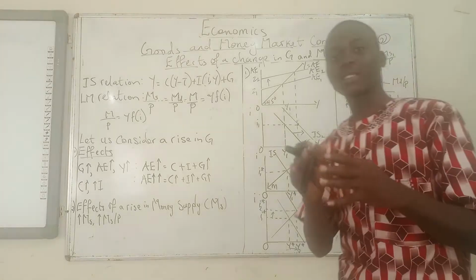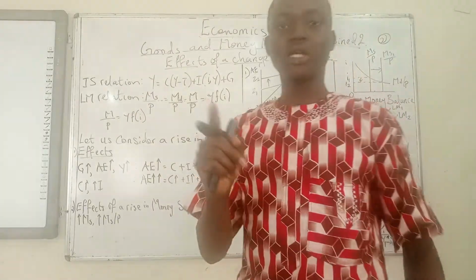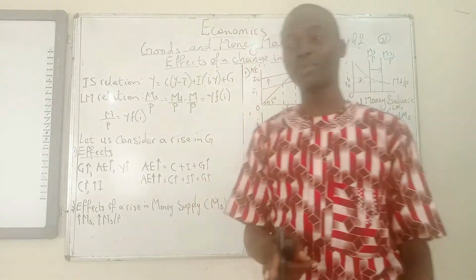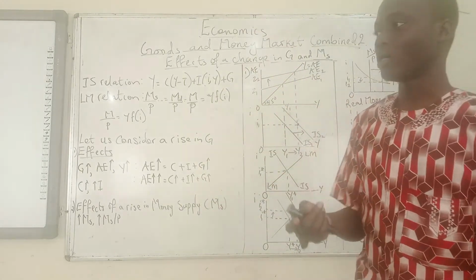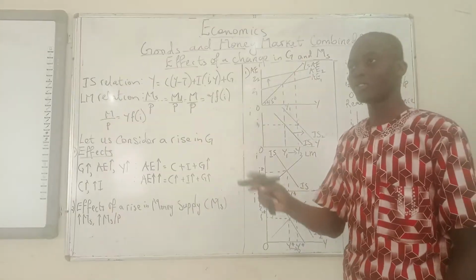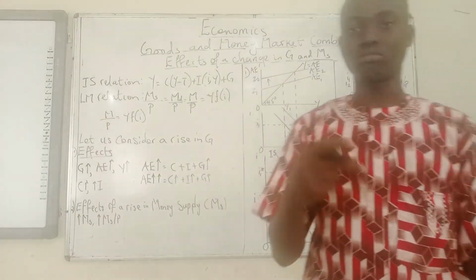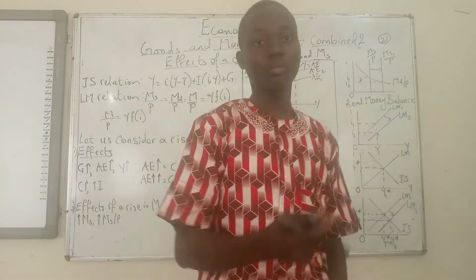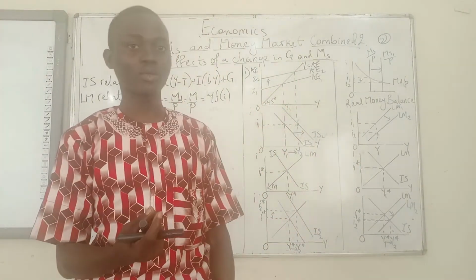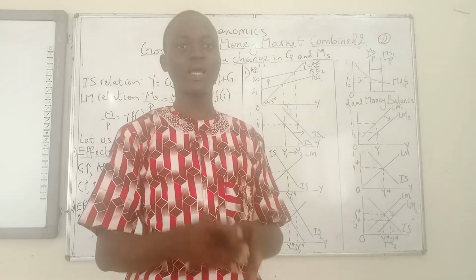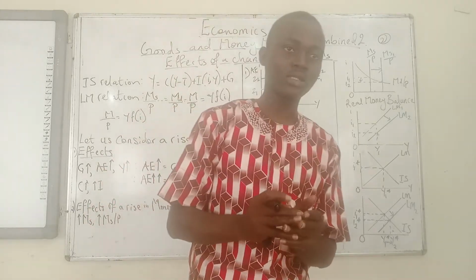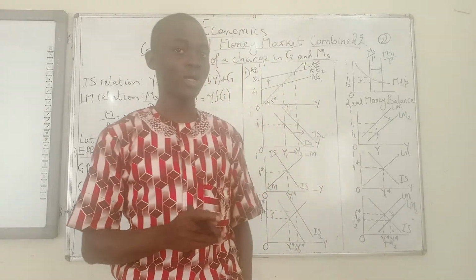So this class is actually divided into 2. First I'll be talking about the effect of a change in government spending, specifically an increase in government spending. And after I'm done with that, we are going to talk about the effect of a change in money supply, also an increase in money supply. There is a comparison that I want to make at the end of the video. That is why I want this class to go together. So it is very important for you to see this video till the very end.